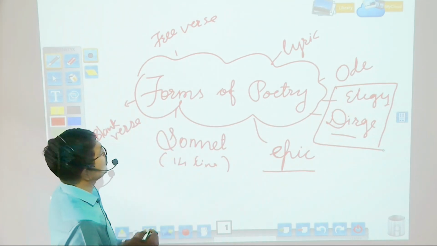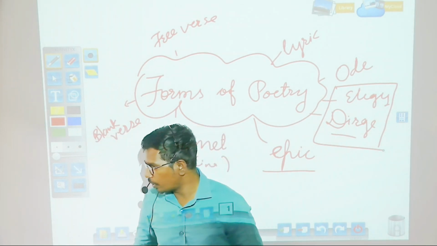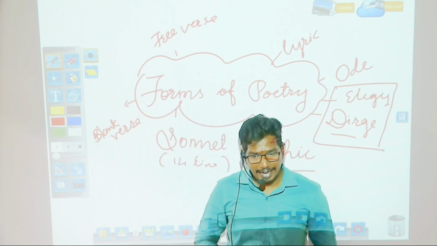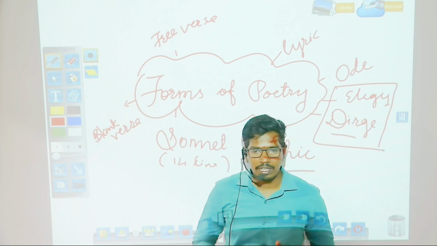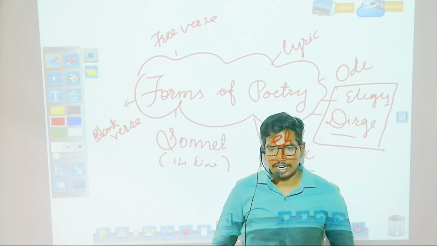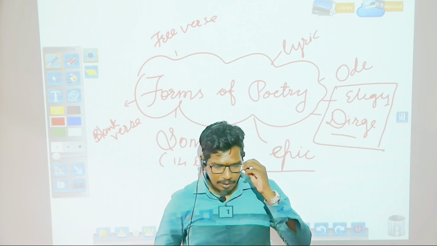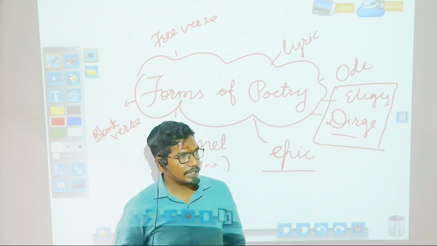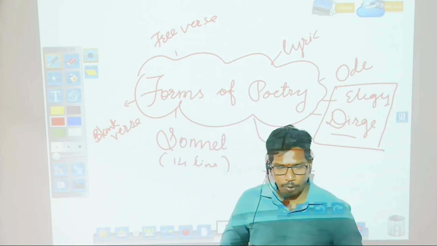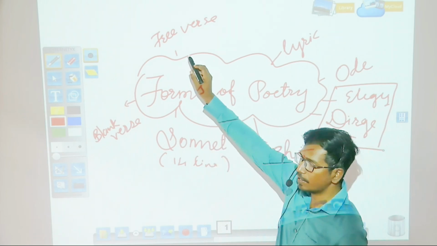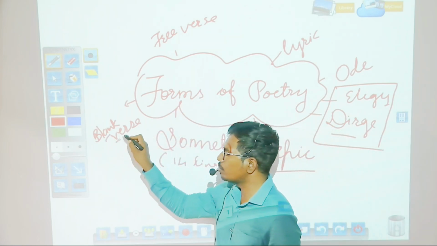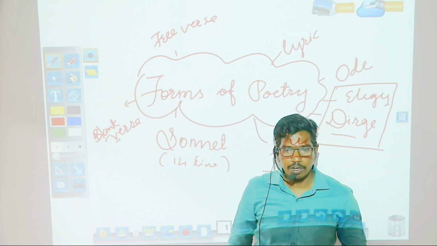Free verse and blank verse, the last types of the forms of poetry. First, the free verse. Means what? When in the poem there is not any kind of meter or rhyme scheme, meaning the rhyme scheme and meter are not followed, that time it is known as free verse. Free verse is famous in the modern era or postmodern era. Nowadays the poets do not use the rhyme scheme or sometimes the meter in their poems while composing. But free verse means they do not use the rhyme scheme and meter. Blank verse means what? There is use of meter but no rhyme scheme.